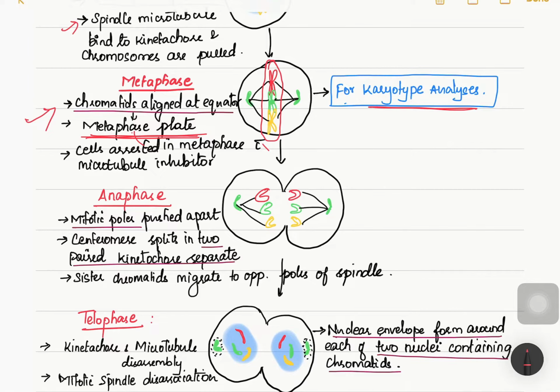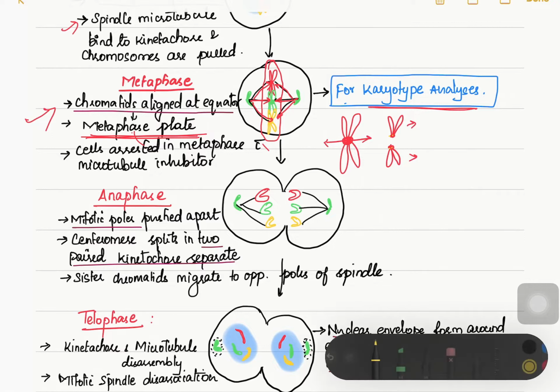Next, after the chromatids have been arranged at the center, the next stage is called anaphase. So what happens? Here you can see the mitotic spindle which is attached to the centromere. Now it will break a single chromosome into two chromatids. The centromere is cut into two by the mitotic spindle, hence one half will be here and one half will be here, along with their pair of kinetochores.